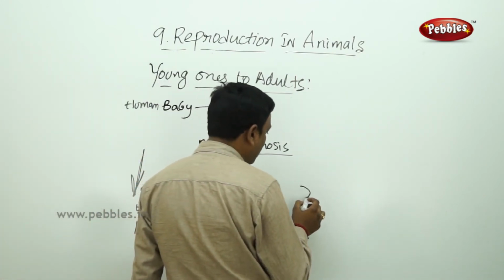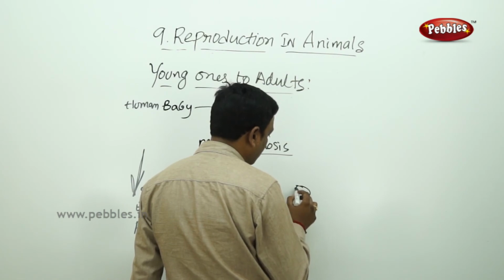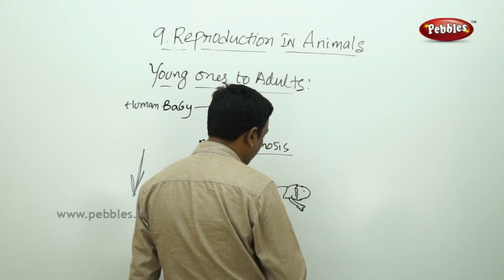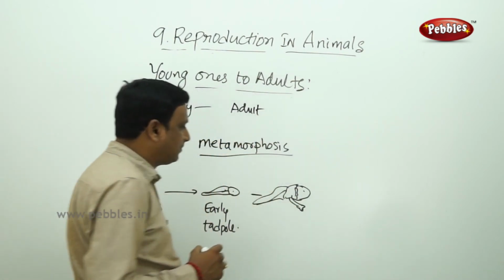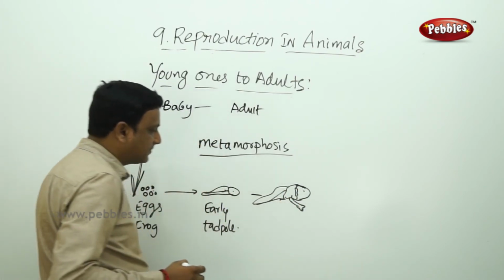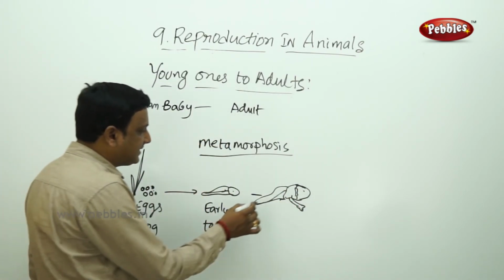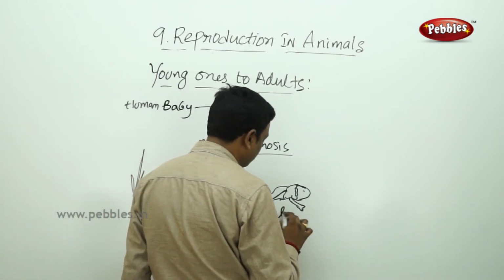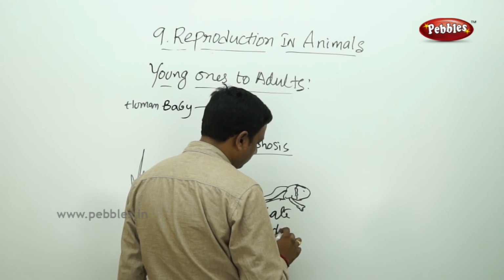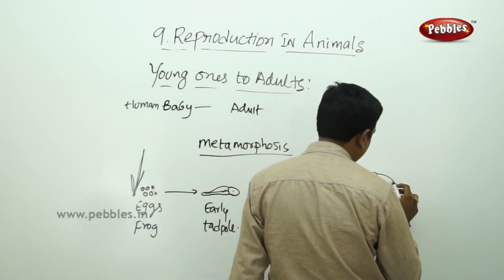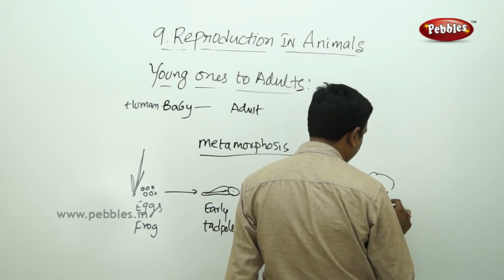Now see the late tadpole. In the late tadpole, the front part looks like a frog. It has got front limbs, but on the backside you can see a tail. This is the late tadpole. And finally, it becomes a frog.